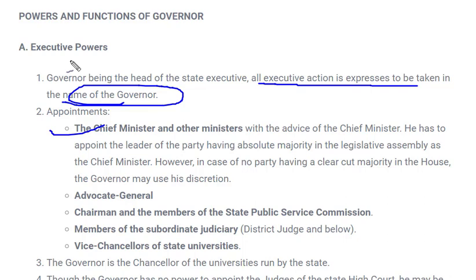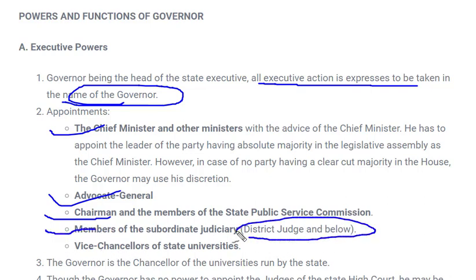He has power to appoint advocate general, chairman and member of state public service commission. Over there it was union public service commission, here it is state public service commission. Next is member of subordinate judiciary, that is district judge and court below. The president had power to appoint judges of Supreme Court and High Court. Over here governor can appoint district judge and below, but with consent of president.